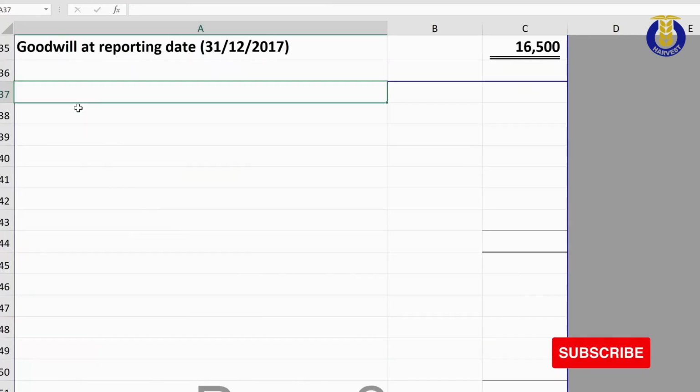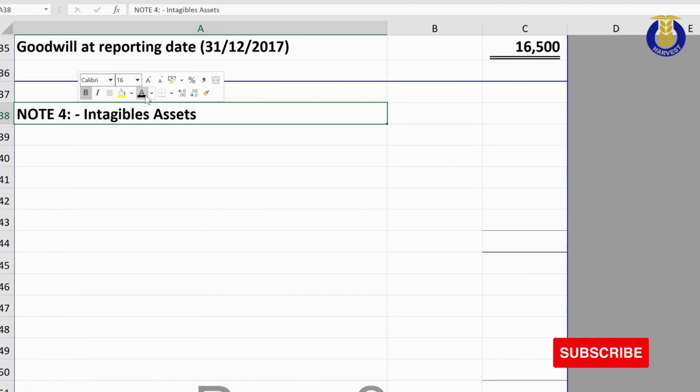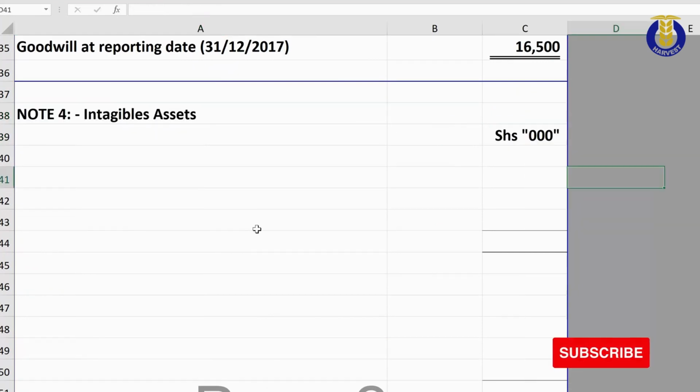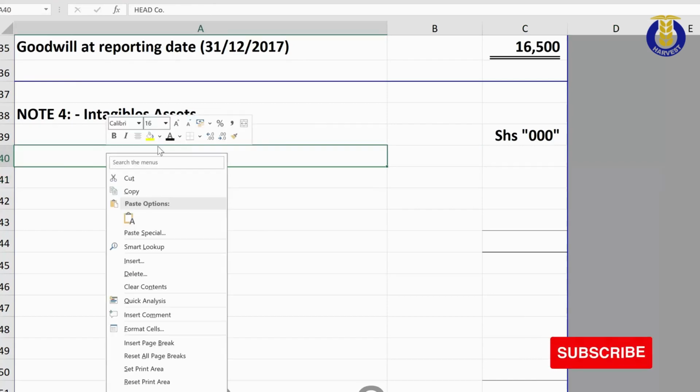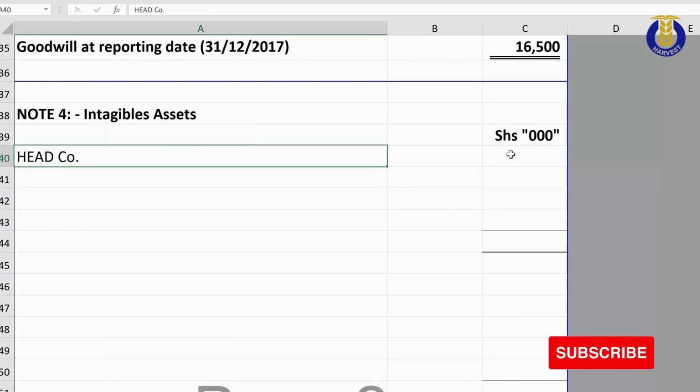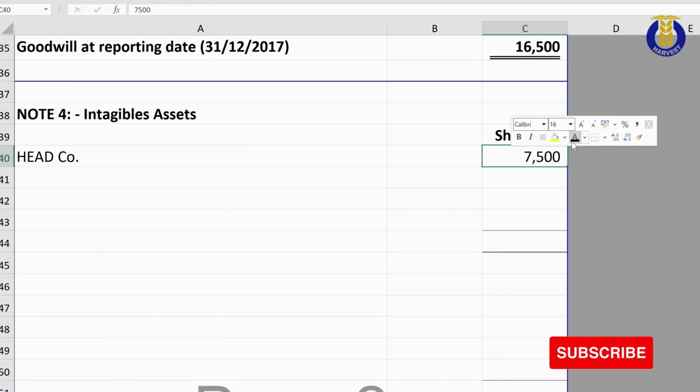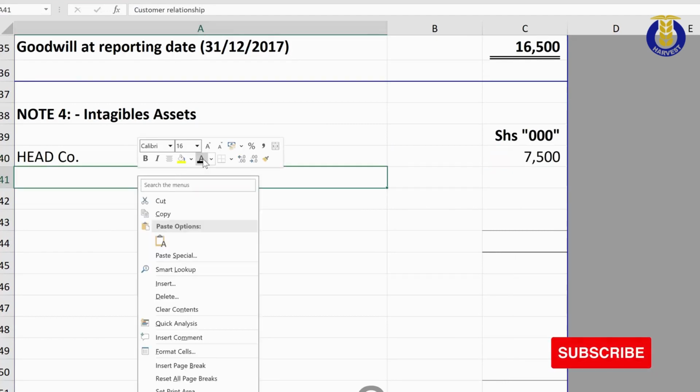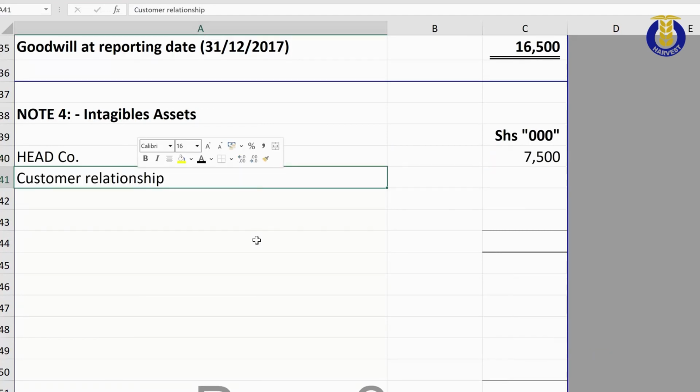Next we move to other intangibles, which is our note number 4. As you have done before, again following the consolidation procedures under IFRS 10, we proceed to consolidate our intangible assets. These will include the intangible assets for head company, which is 7,500, food company, which didn't have any.